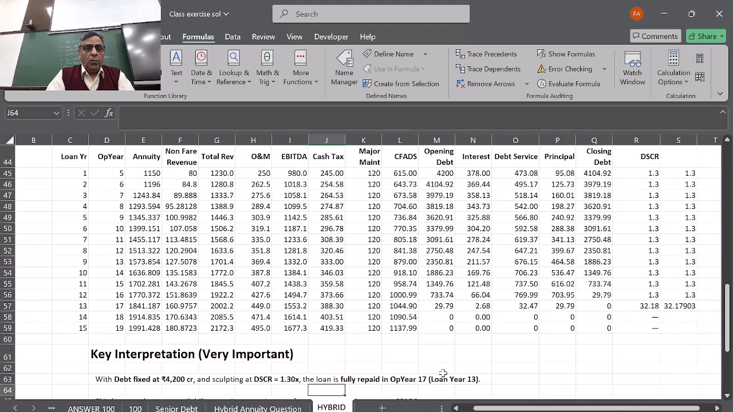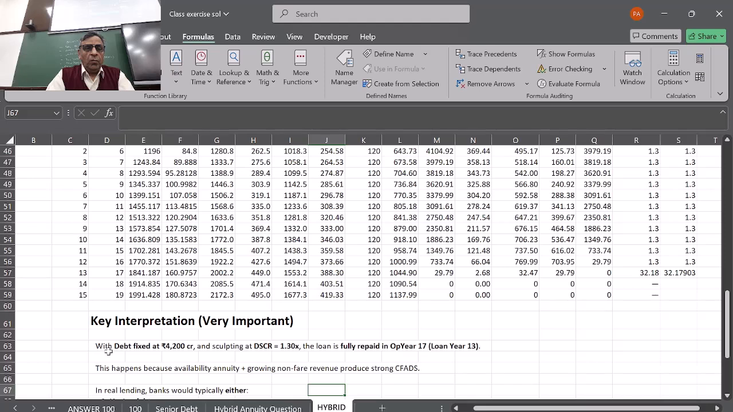Then key interpretation with debt service: debt fixed at 4,200 crores and sculpting at a DSCR of 1.3, the loan is fully repaid in operation year 17. So in the 17th year they are going to pay all the amount, which is the construction period plus the 13 years when they pay off all the loan. So it is fully paid in 17 years. Loan year 13, the loan will be paid off in 13 years. Including the construction period of 4 years, that means in the 17th year of the project, the loan will get repaid.